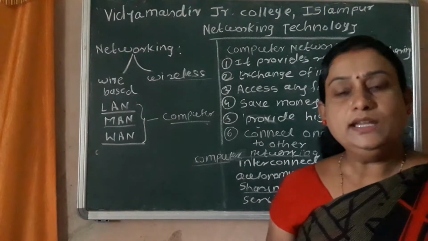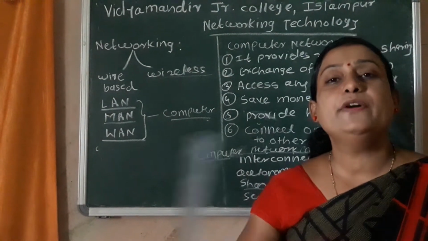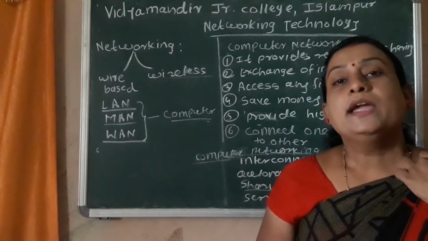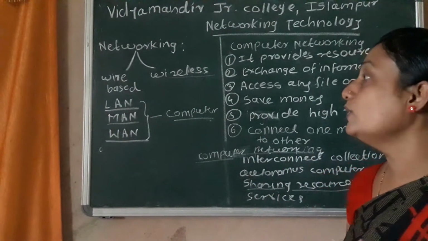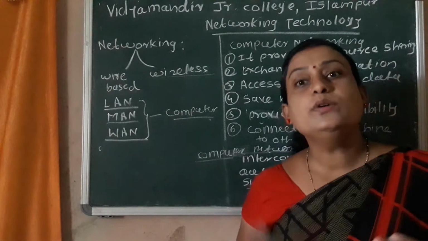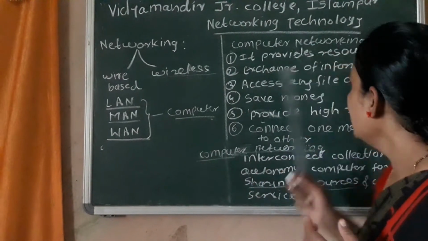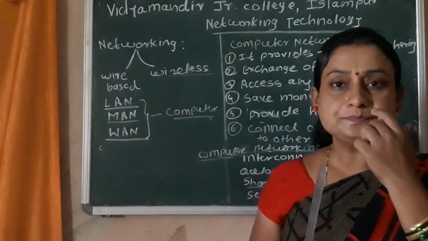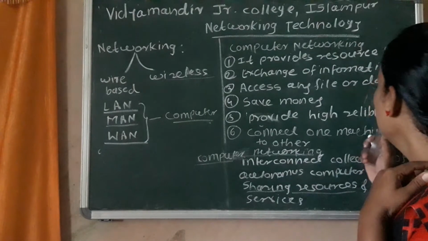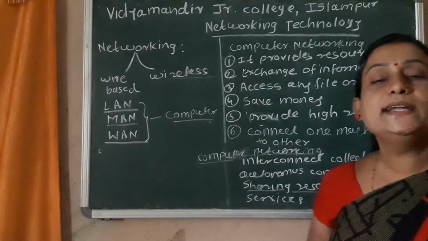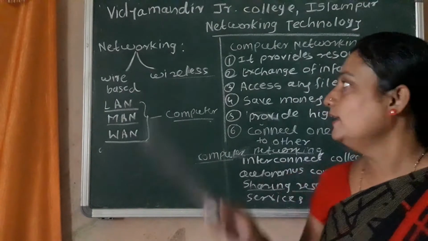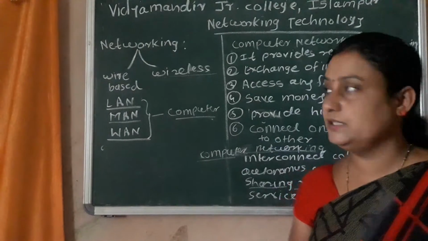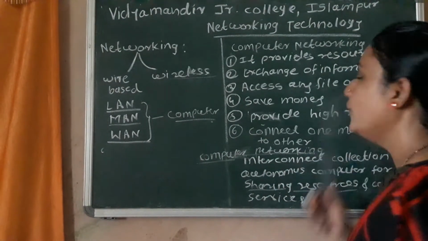For example, in our computer lab there are 35 PCs and we want to print from the PCs. If there is no networking, then we need 35 printers. But in computer networking, one PC is considered a server, one printer is attached to that PC, and the printer is shared with the others. That is resource sharing, the main benefit.